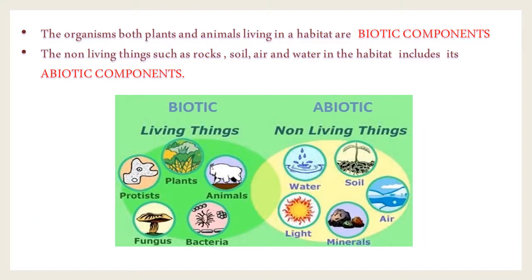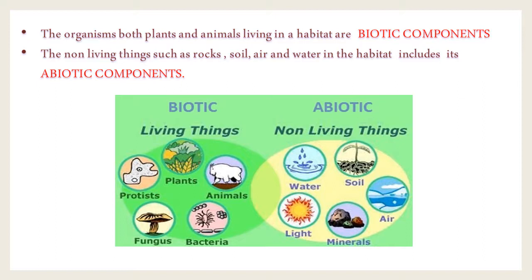Children, the organisms, both plants and animals, living in a habitat are its biotic components. Similarly, the non-living things such as rocks, soil, air and water in the habitat are its abiotic components. Observe the image below.